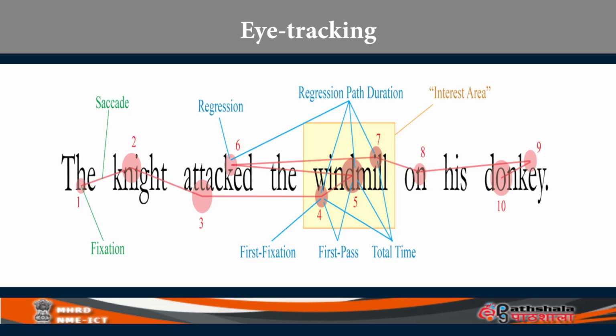They're all marked. First fixation is the first word, 1, knight 2, attacked 3, then your eyes go directly into windmill. What did the knight attack? Windmill. So number 4 is on the windmill. Number 5 is on the windmill. Then you see on his donkey, you get confused. Your eyes go back to attacked. So 6 is on attacked. Then your eyes come back to windmill, 7. Then 8 is on 9 and 10 is his donkey. Okay. So you can see the lines going from the eye movements are recorded like this.